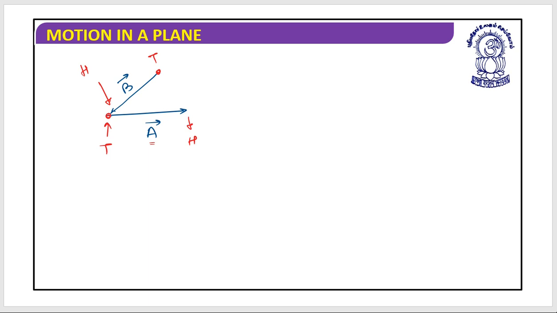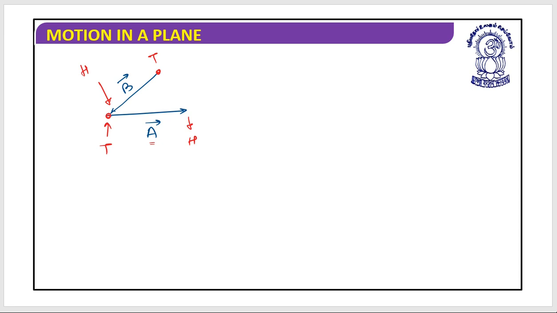Now if I need to find out the angle between these two vectors, I need to match either head to head or tail to tail. For that I have one freedom with vectors: you can shift your vectors parallelly. Please remember this word. You can shift your vectors, no issues with that. But when you shift your vectors, they must be shifted parallel, and their angle should not change.